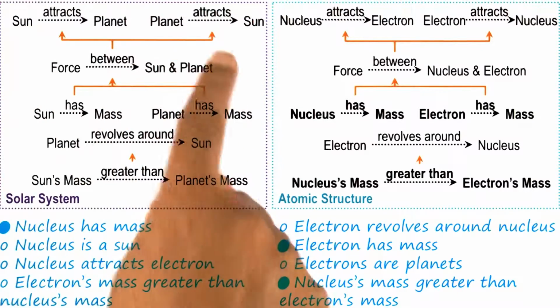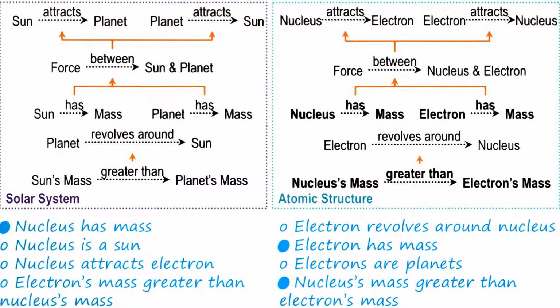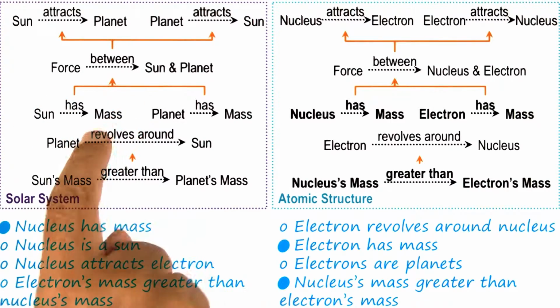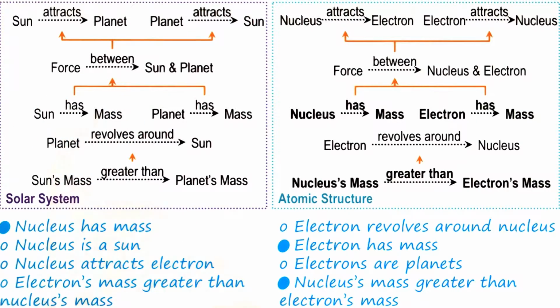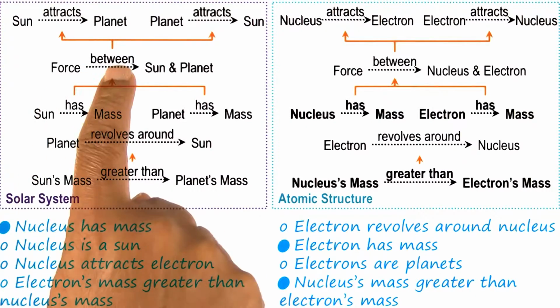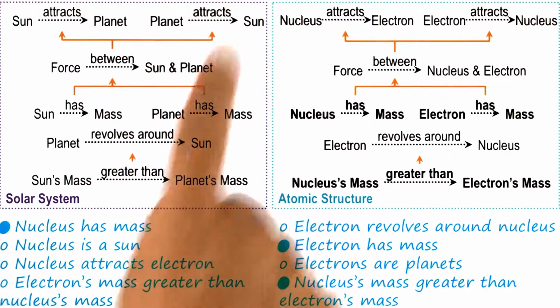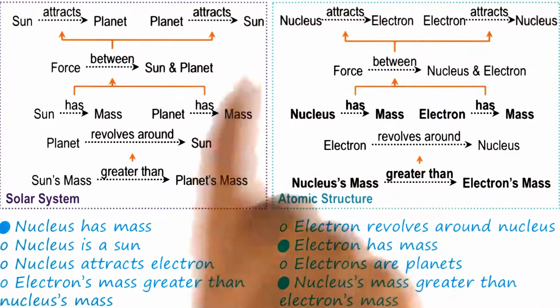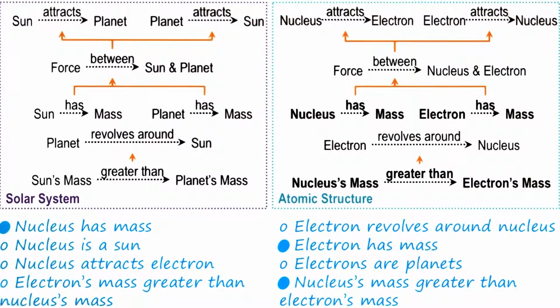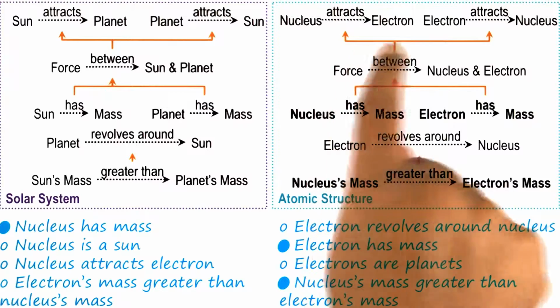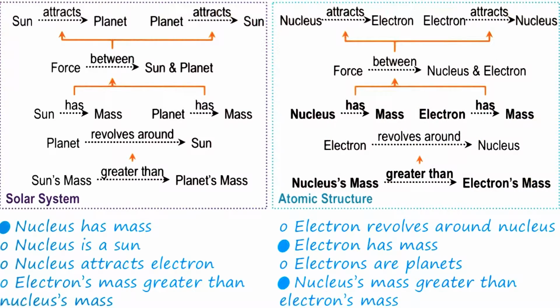Let us consider the top part of the model of the solar system. You can think of this top part like a graph. The vertices in this graph correspond to objects and their properties. The edges in this graph correspond to relationships, such as force between sun and planet, or sun attracts planet and planet attracts sun. Once again, in this graphical representation of the model of the atomic structure, the vertices represent the objects and the features, and the edges represent the relationships between the objects.